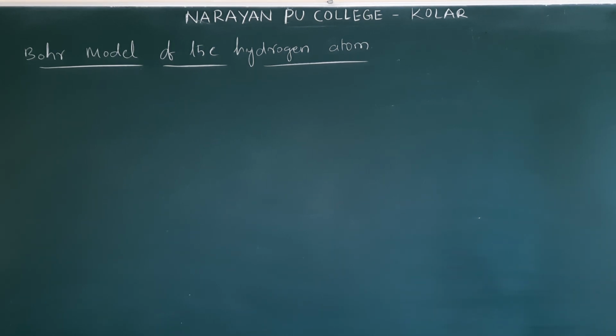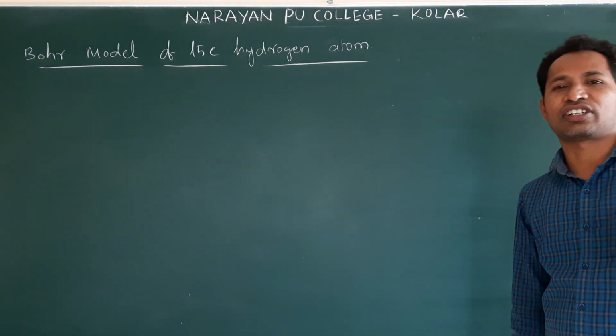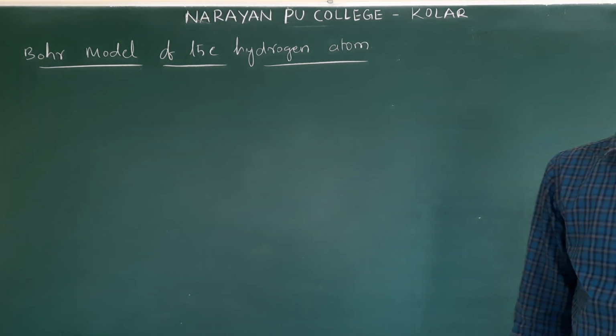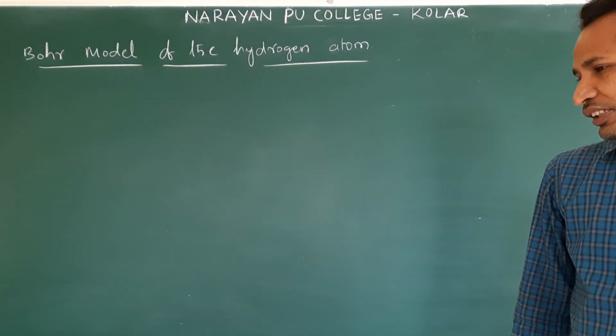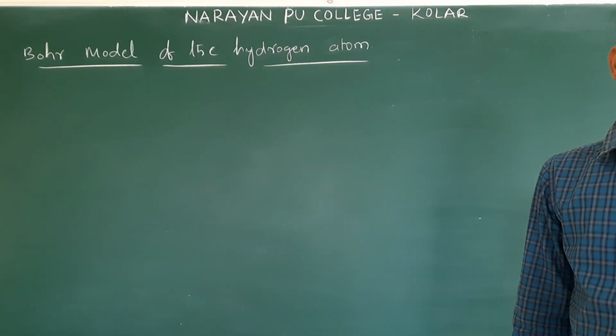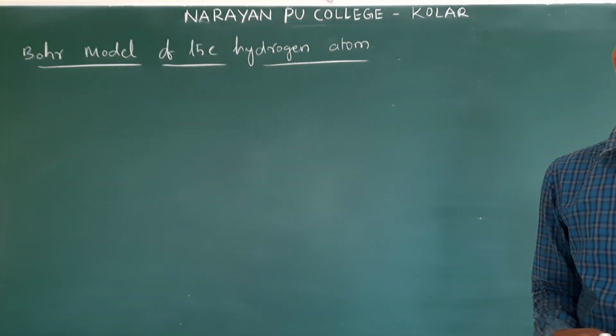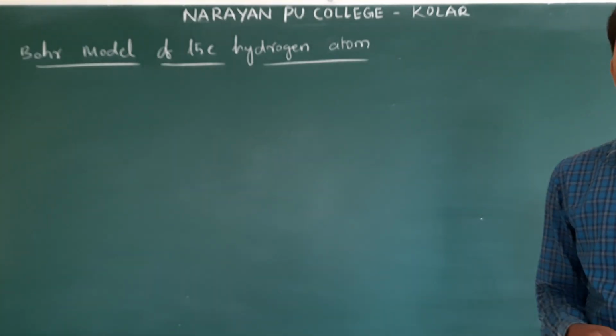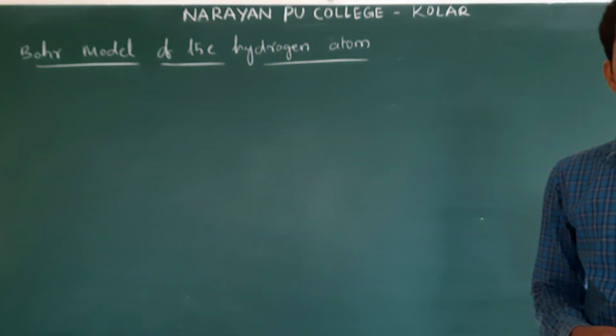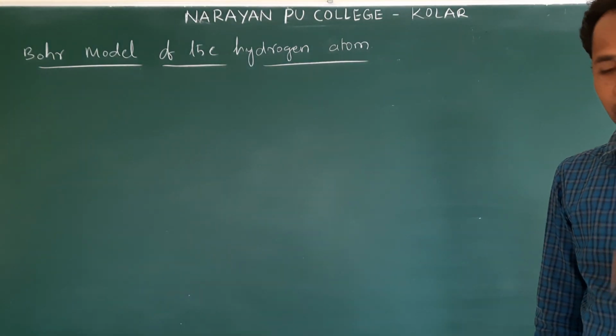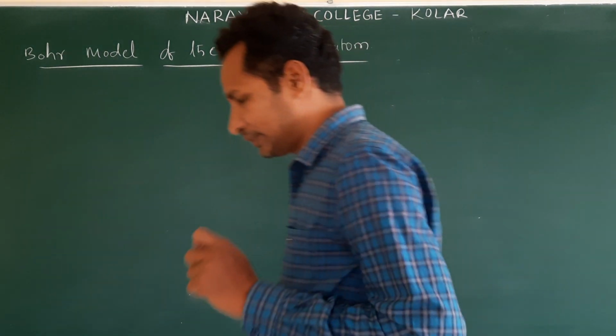According to electromagnetic theory, an accelerating charged particle produces waves. So if energy radiates, the energy of the electron continuously decreases. Finally, it has to fall into the nucleus, but that is not happening.